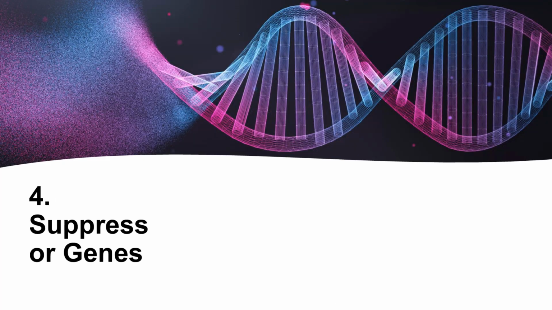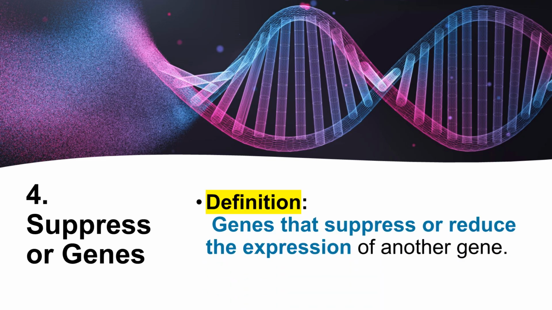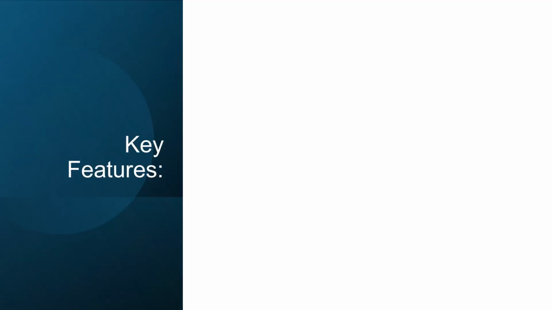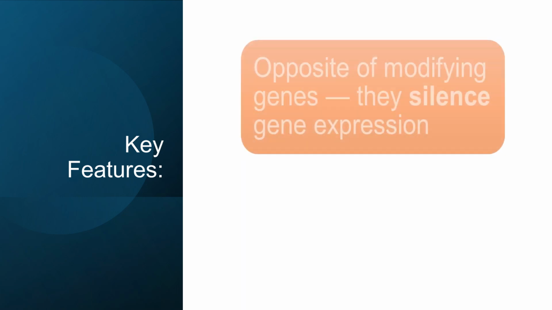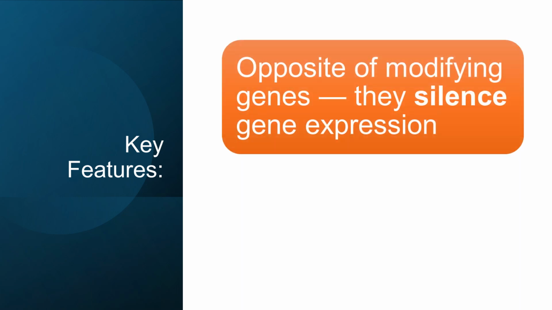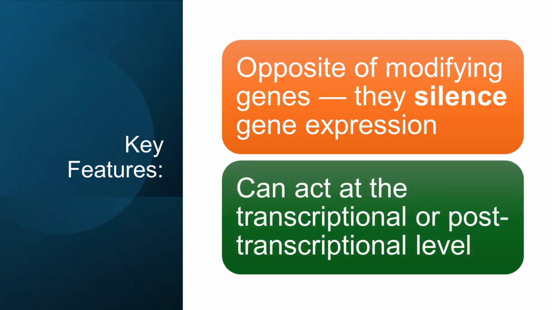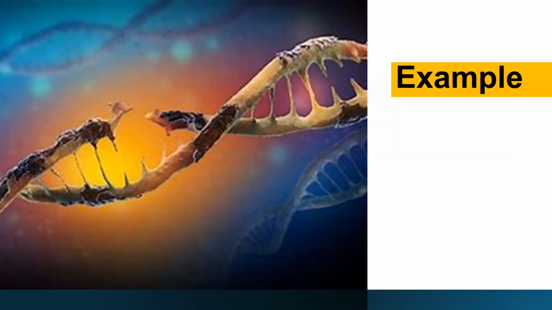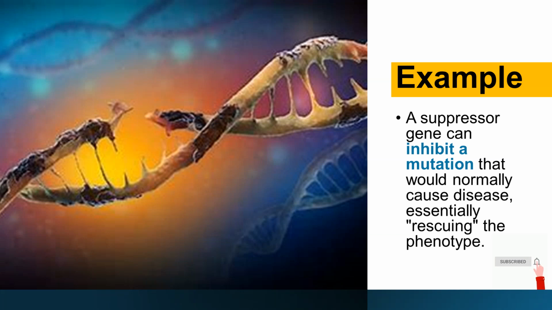4. Suppressor genes. Definition. Genes that suppress or reduce the expression of another gene. Key features. Opposite of modifying genes, they silence gene expression. Can act at the transcriptional or post-transcriptional level. Example. A suppressor gene can inhibit a mutation that would normally cause disease, essentially rescuing the phenotype.